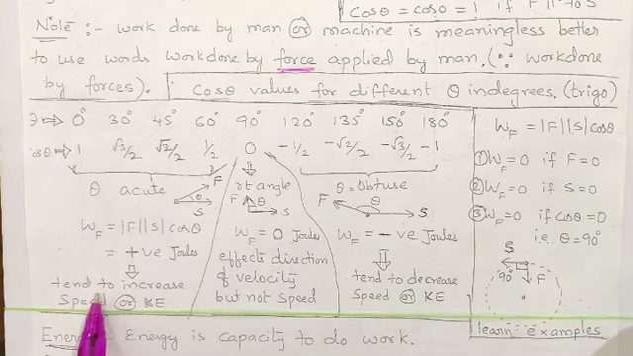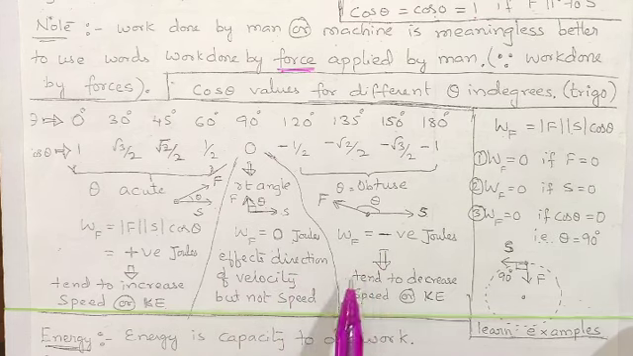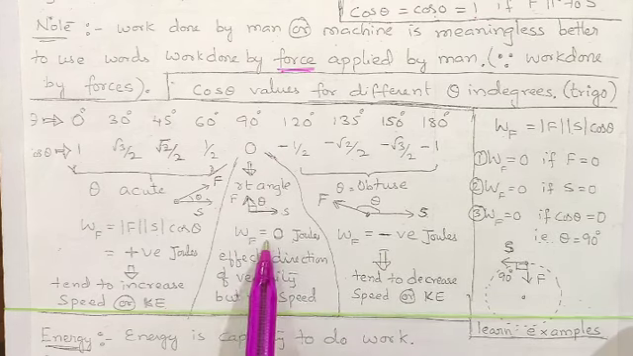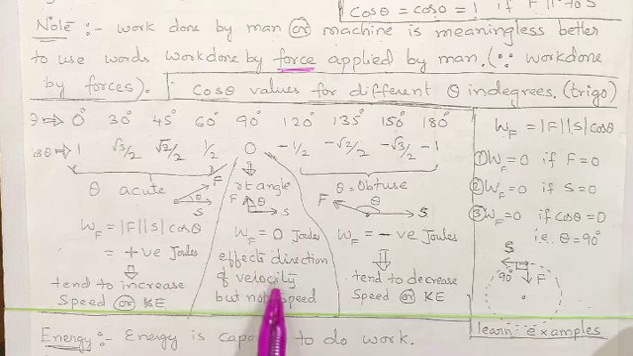Positive work tends to increase speed or kinetic energy. Negative work tends to decrease speed and kinetic energy. Zero work will not affect the speed, but it affects the velocity.